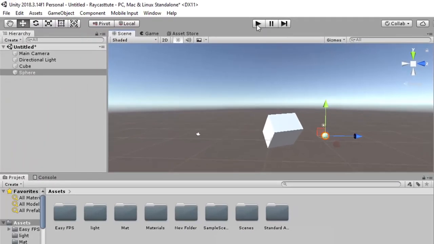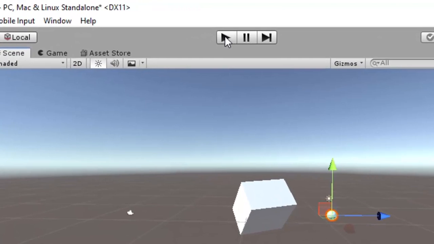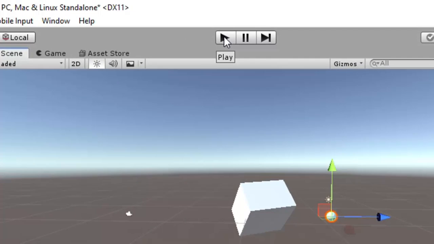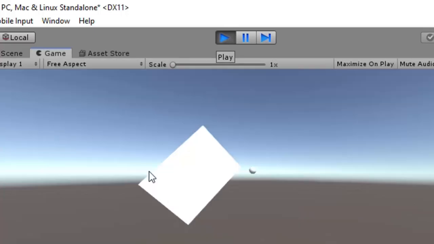Now these are the buttons. Whenever you create any game, you can play the game from this play button. You can see that whenever I press this play button, this panel will be switched to the game panel. Now here you can see that I have switched to the game panel.